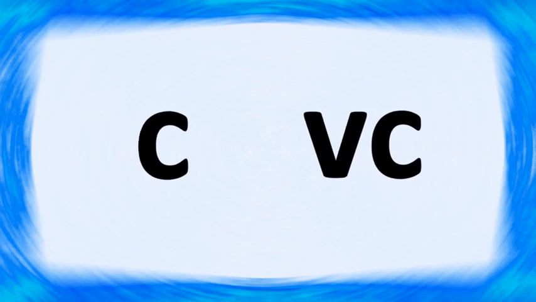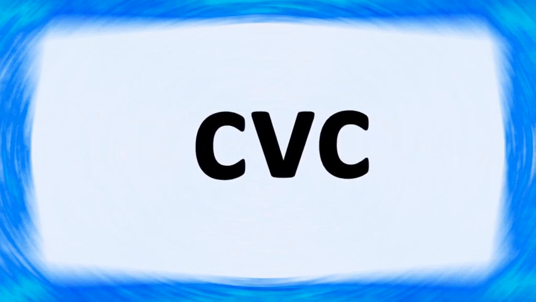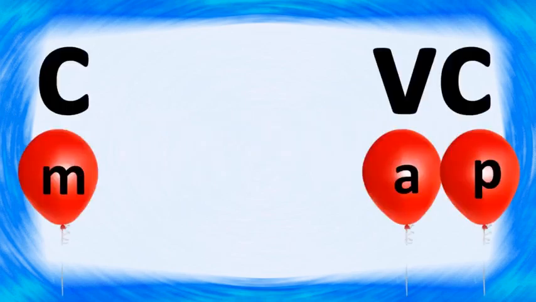C stands for consonant, V stands for vowel and C stands for consonant again. And together they form CVC words. You can see under the first C, that is consonant, M is there. After that under V, that is vowel, A is there. And then again under consonant, P is there.